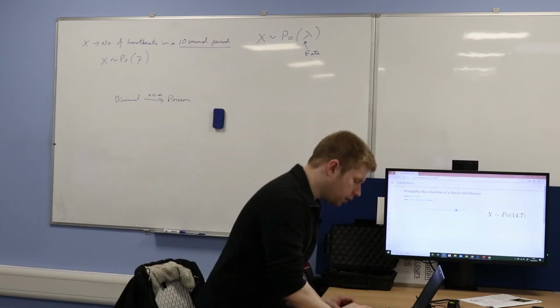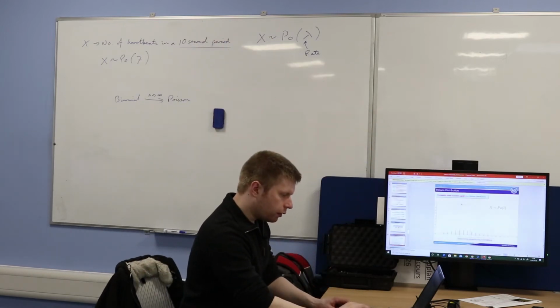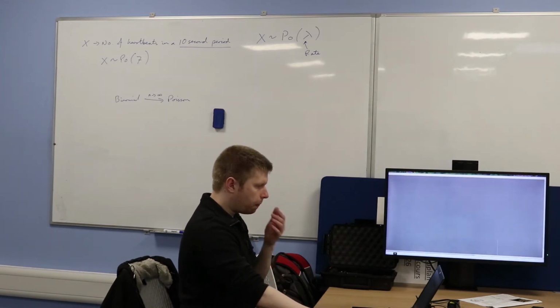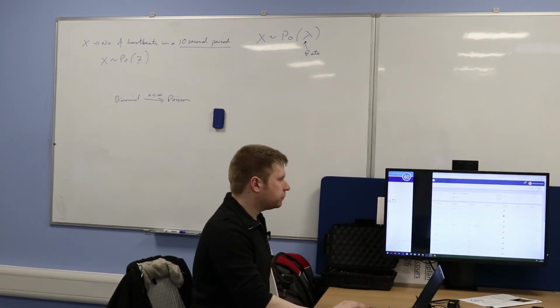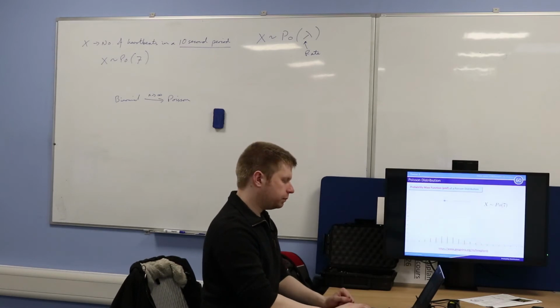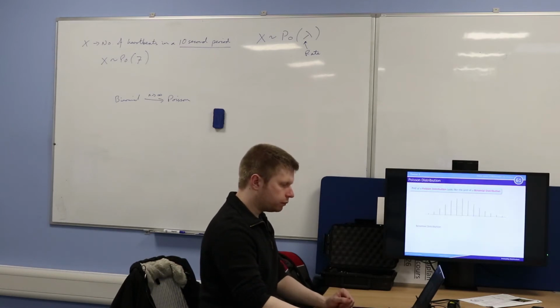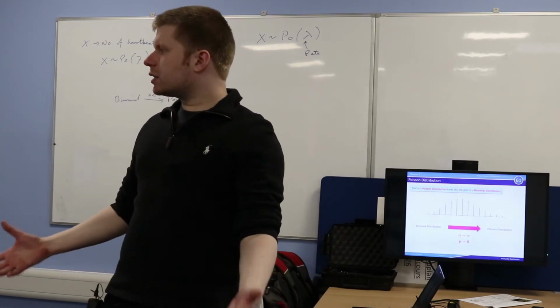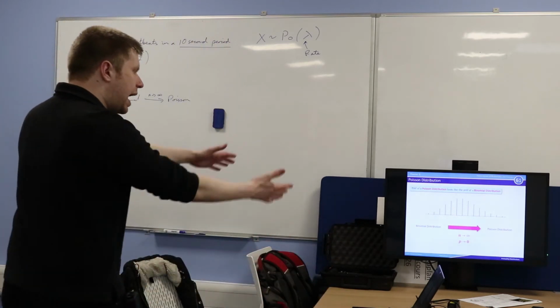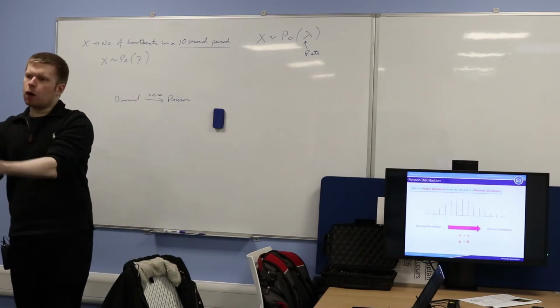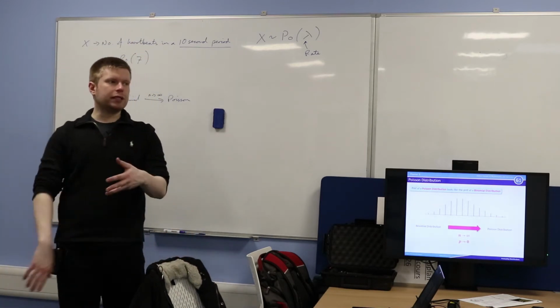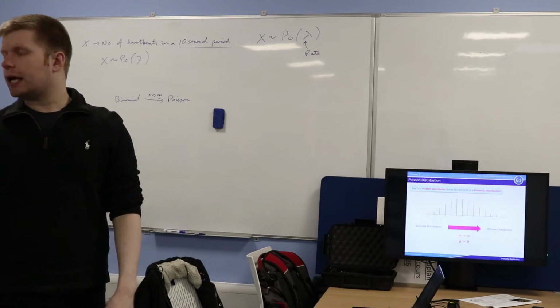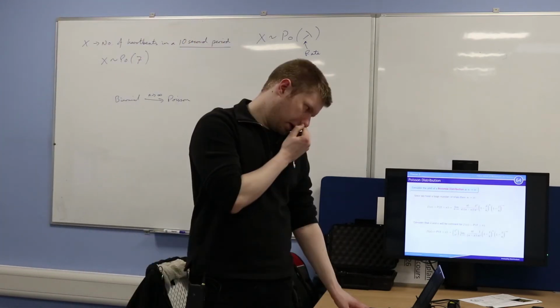Okay, so let's have a quick look at what we've got left. If you wanted to summarize exactly what I just said, it's there on slide 61. As the number of trials increases and the probability of success reduces, you should end up with a Poisson distribution.